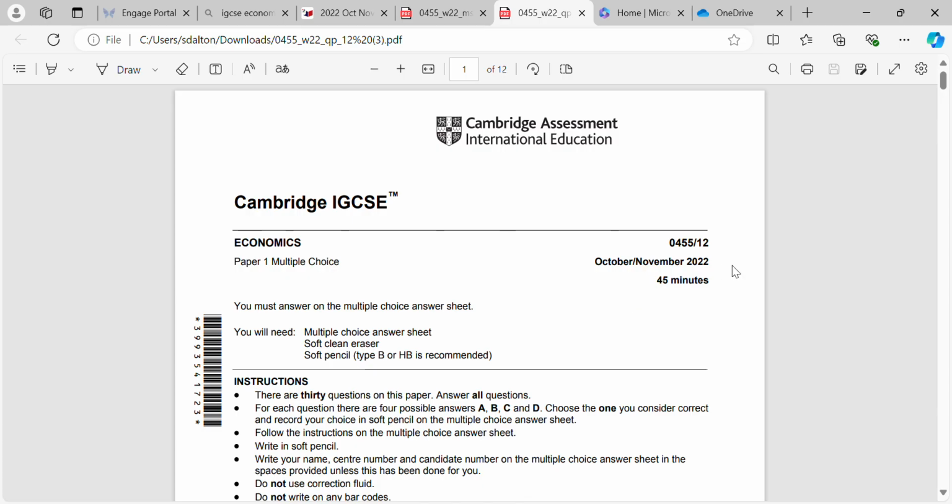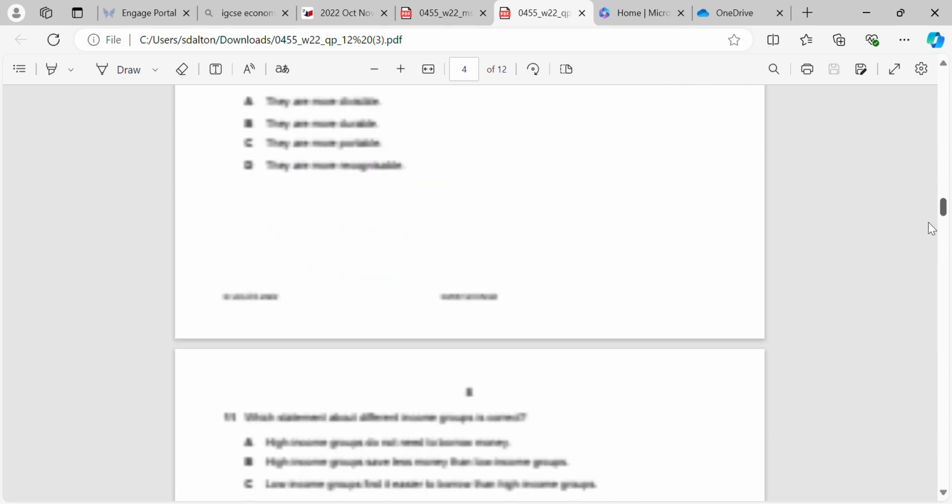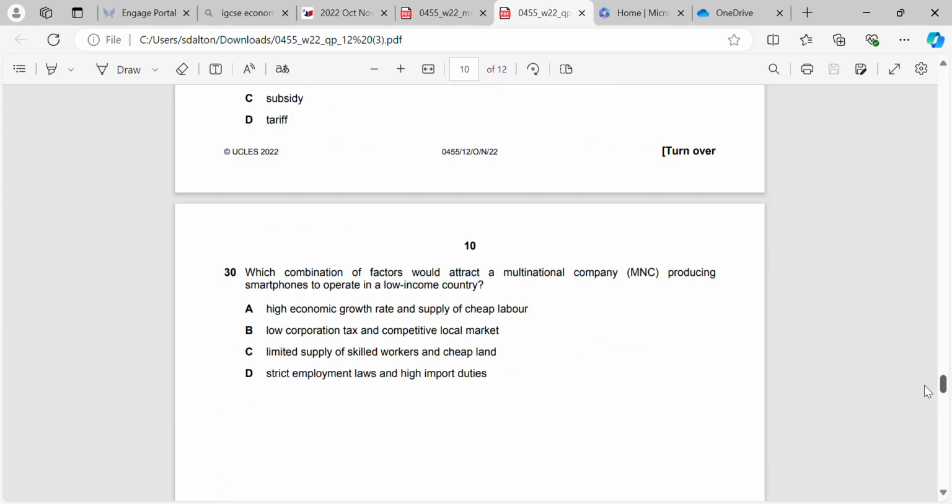Now, just before I start into this, there are 9 questions in this paper which are the exact same as questions from component 11. That video is also uploaded on the OneDrive. So I will just be circling the correct answer for those questions. You can go back to question paper 11, that video, if you want to get the explanation for those answers. So this one should be relatively quick.